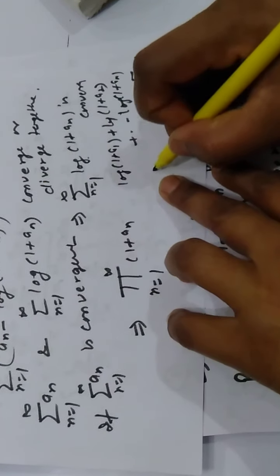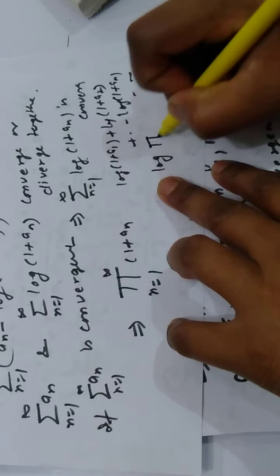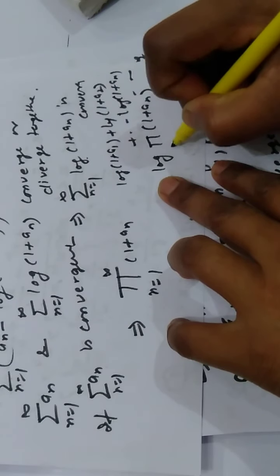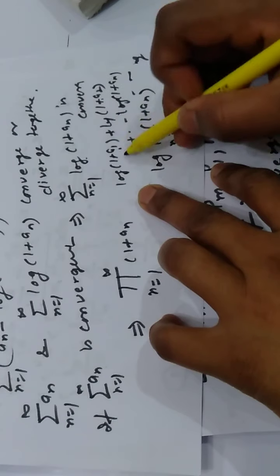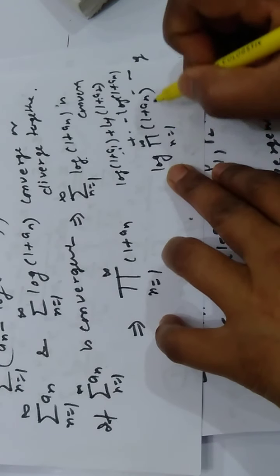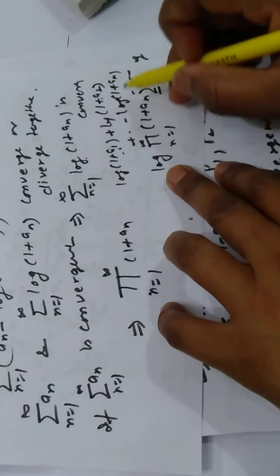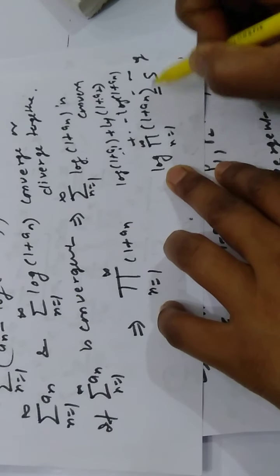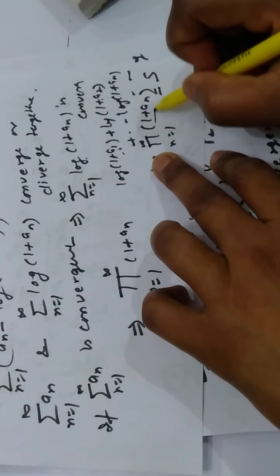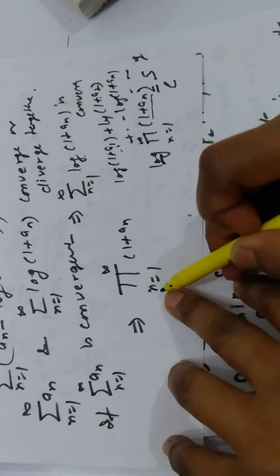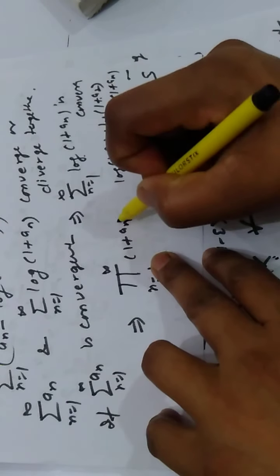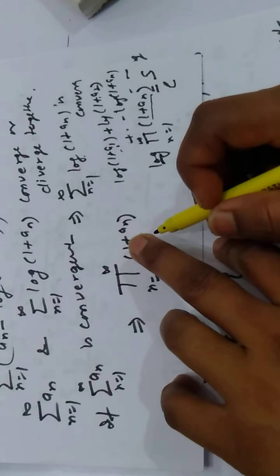So this can be written as log of the product of 1 plus an, n varies from 1 to infinity, right? Now log of a plus log of b is log of a into b. Okay, so if this is convergent to, suppose, s, it means the product of 1 plus an, n varies from 1 to infinity, will converge to exponential s. So the product is also convergent.